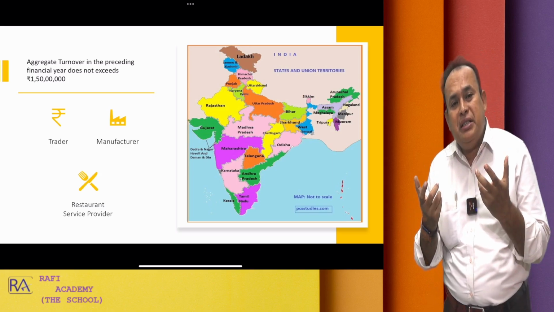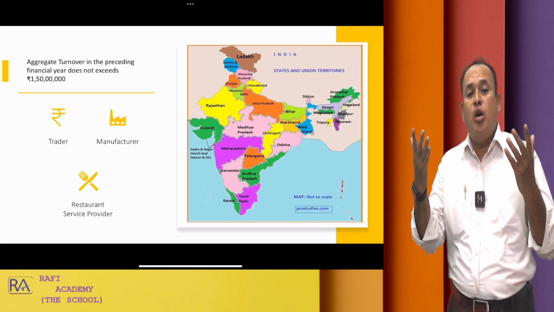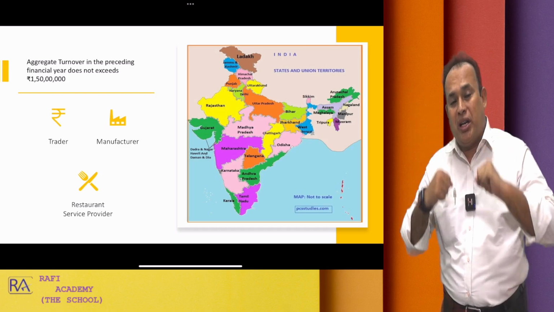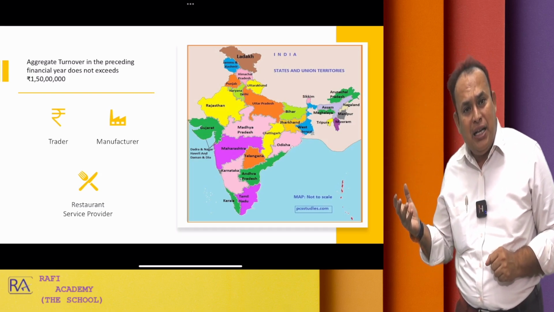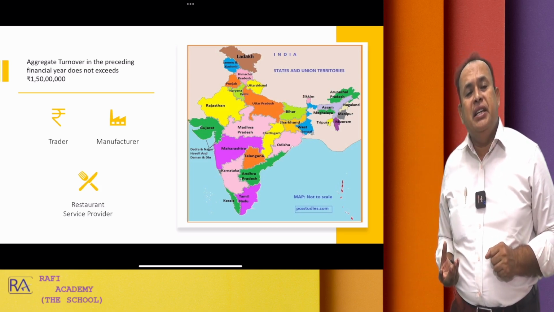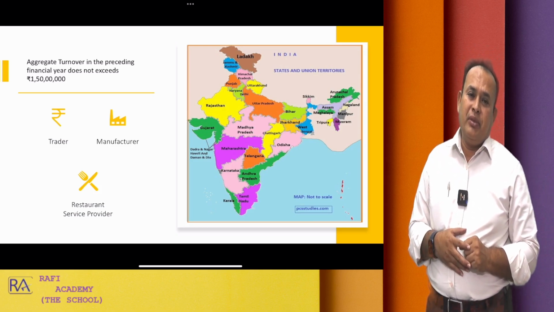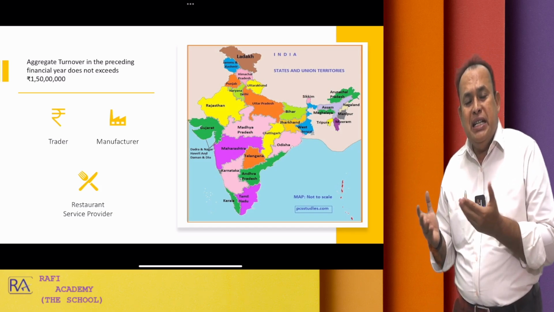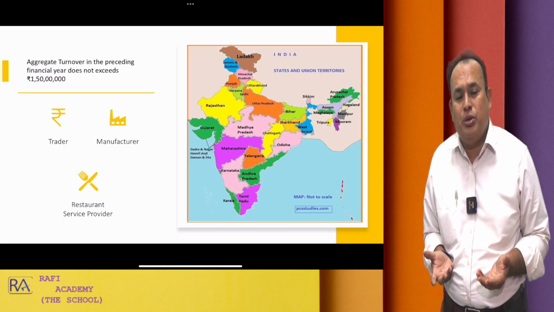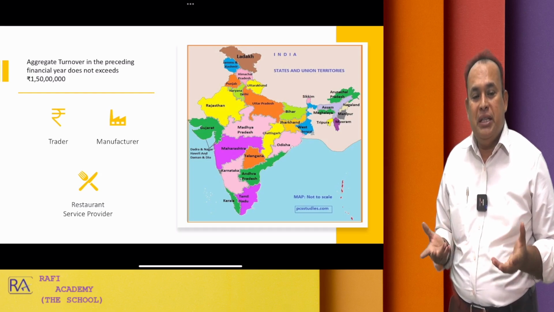Sir, what benefit does the composition scheme provide to taxpayers? They are allowed to file the return quarterly, they are allowed to pay the tax quarterly, and their rate of tax is very, very negligible. CGST 0.5%, SGST 0.5%. If it is a restaurant, CGST and SGST 2.5% each. That much only they are liable to pay, not more than that.